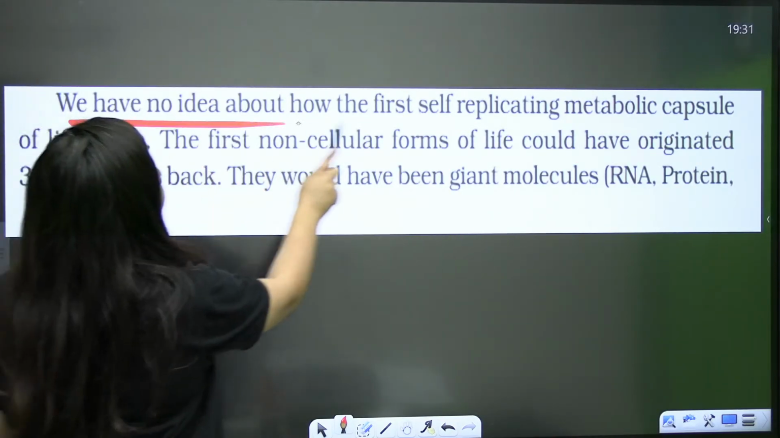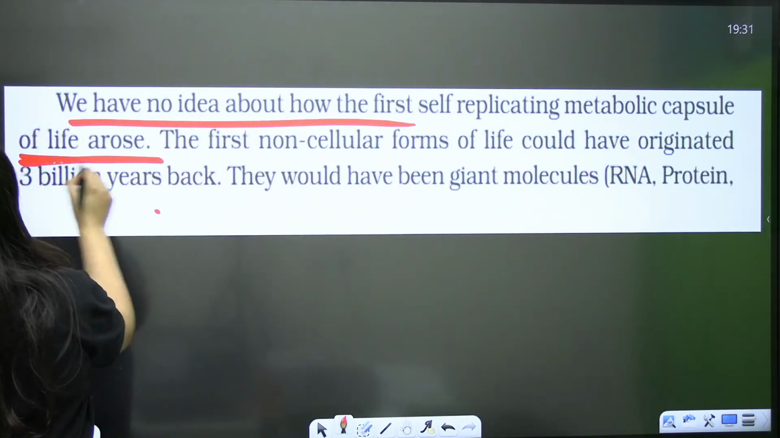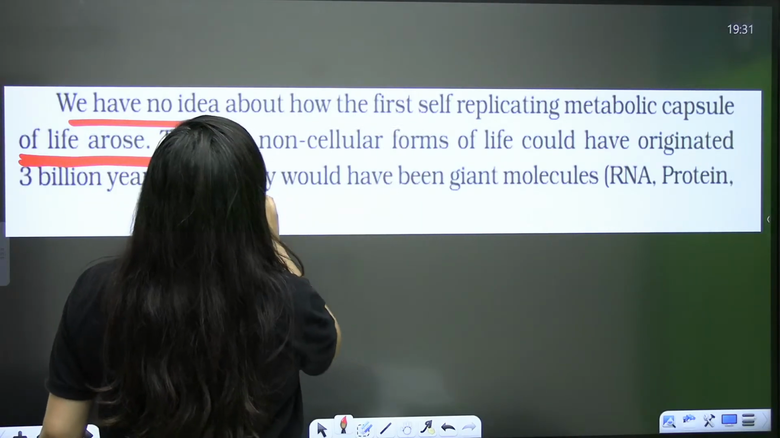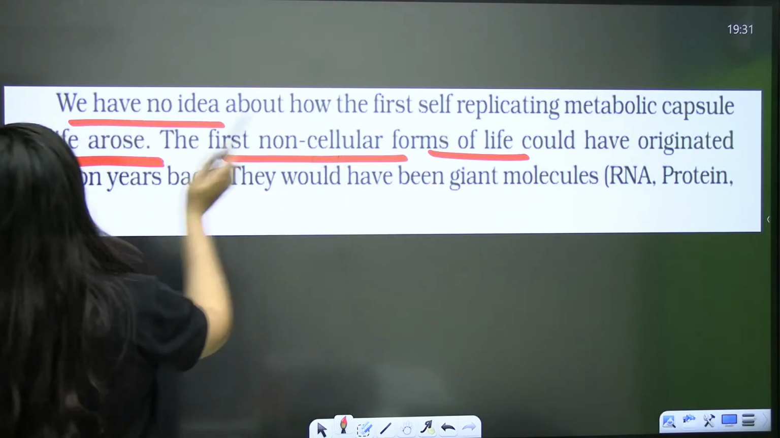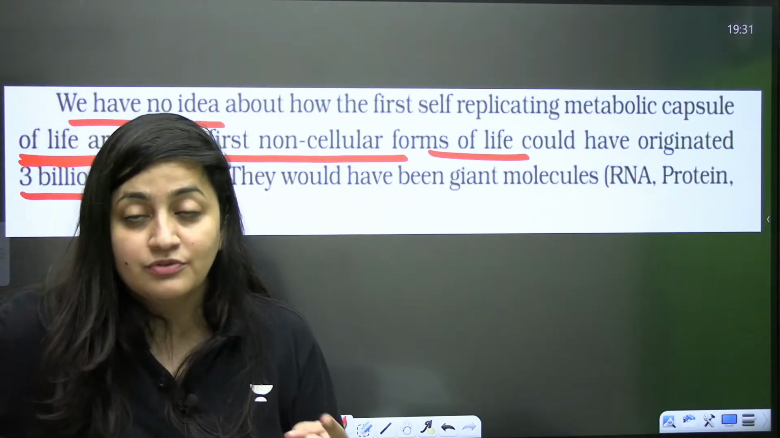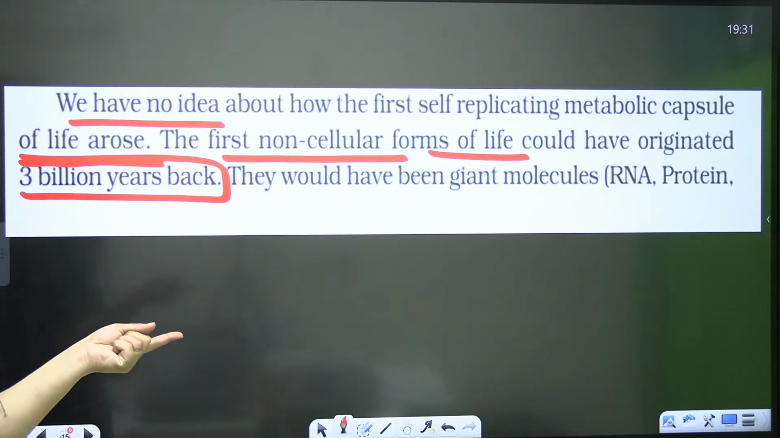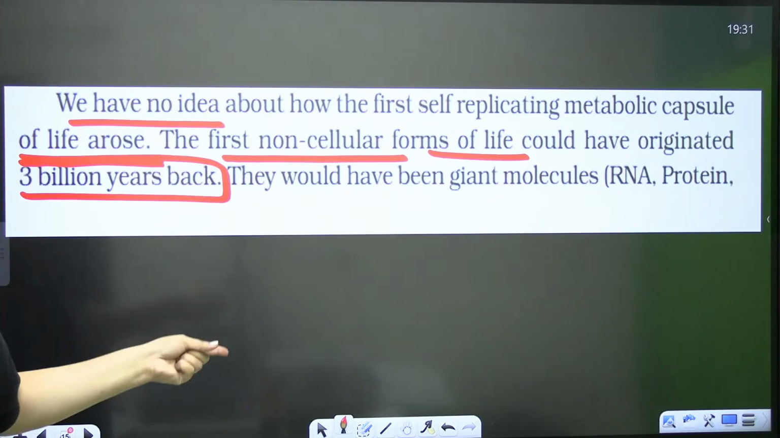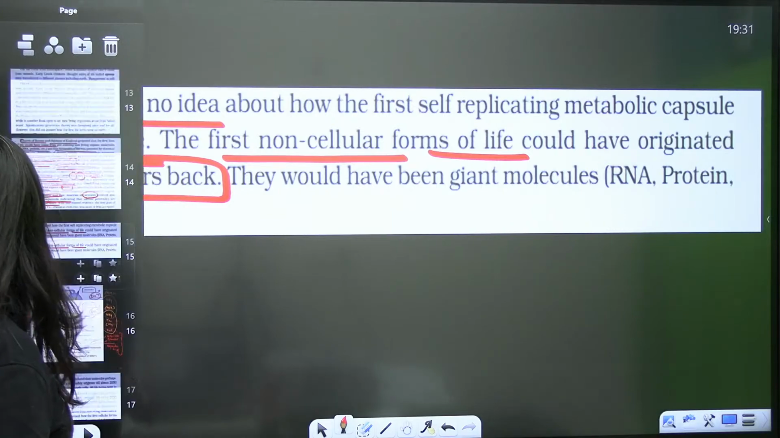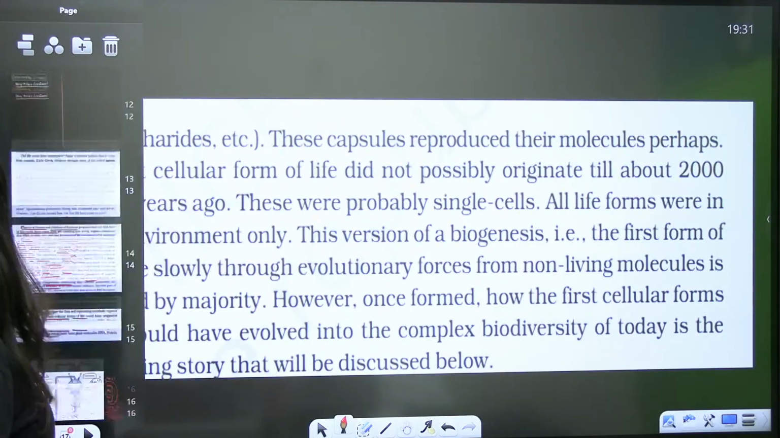So we have no idea about how the first self-replicating, metabolic capsule of life arose. But this is what you need to remember, that first non-cellular forms of life could have originated 3 billion years back. So we are not sure, that's why we are saying it like this: could have originated 3 billion years ago. They would have been giant molecules, the RNA and the proteins, and the rest part, the biogeny and the evidences, we will discuss in the next class.